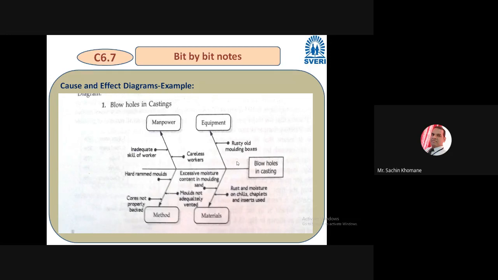So that may be the sub cause, right? So like that you can think. So many problems all of us know, but we don't know the causes why they happen.